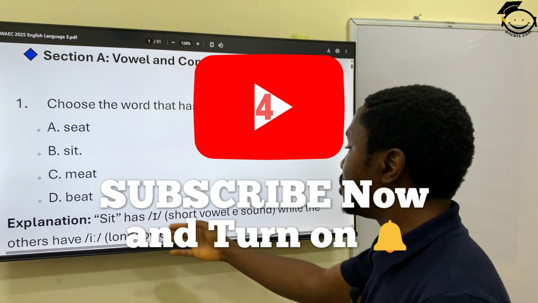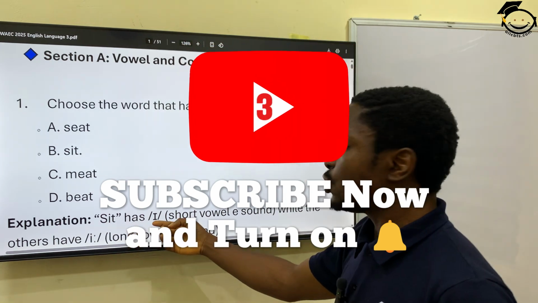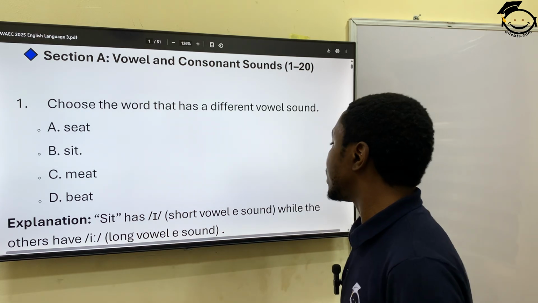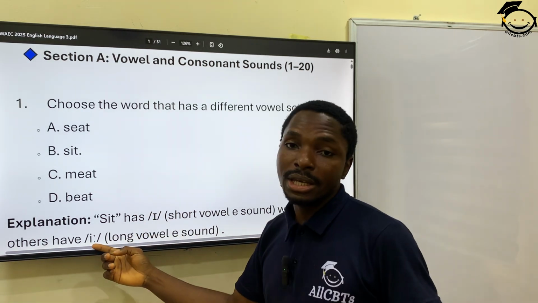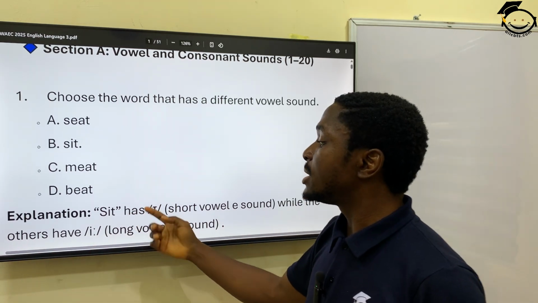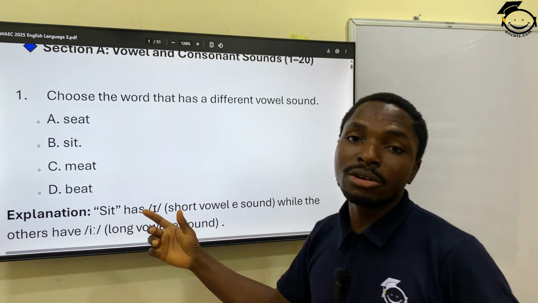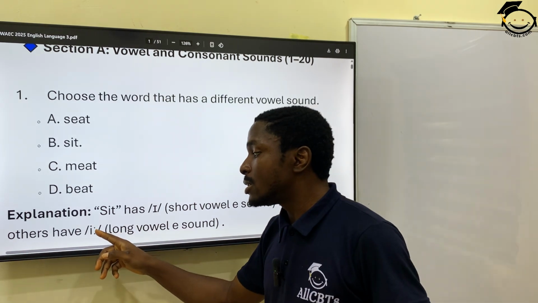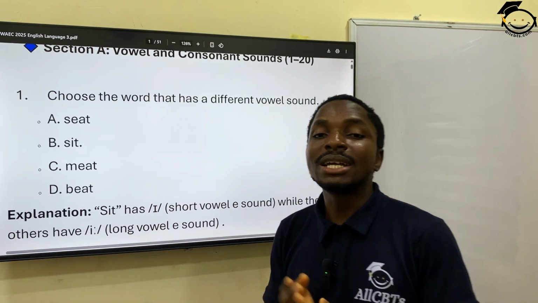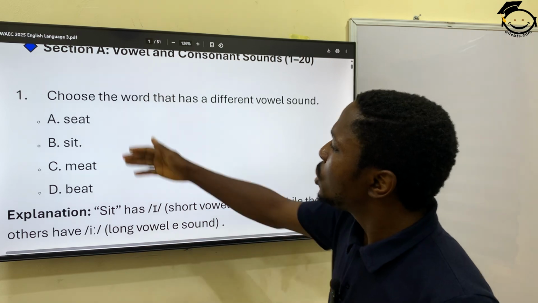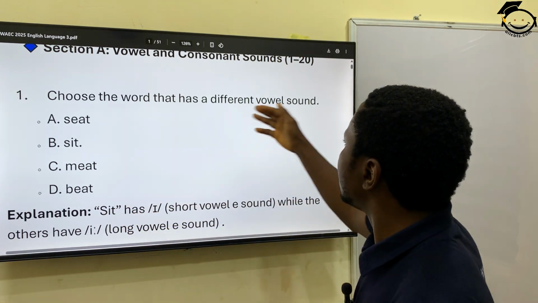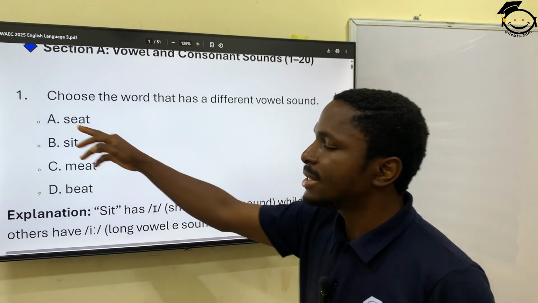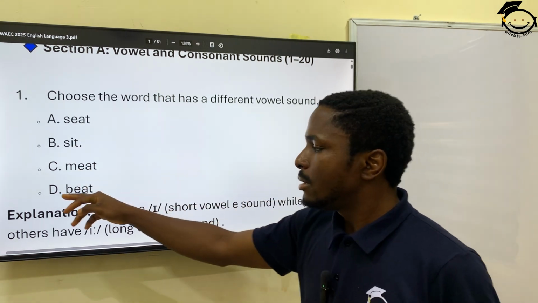I have the explanation here already for you. So sit has the short E. Definitely you must have seen this before in your English classes. And then we have the long E. Now, the difference between the short E and the long E is that anytime you see this double dot, it shows that it is long. So which one of these is different? Seat, meet, beat are long.